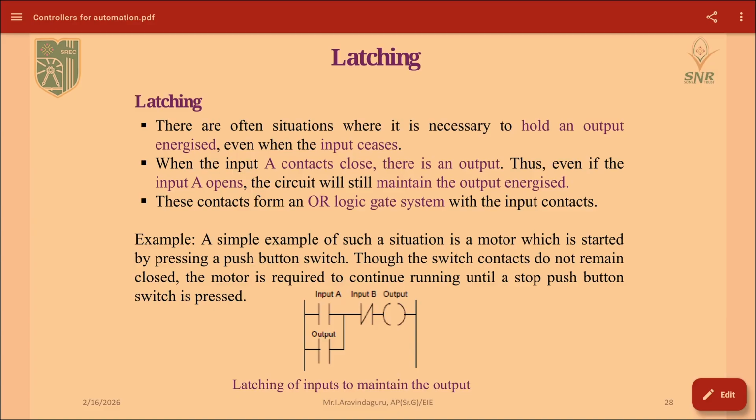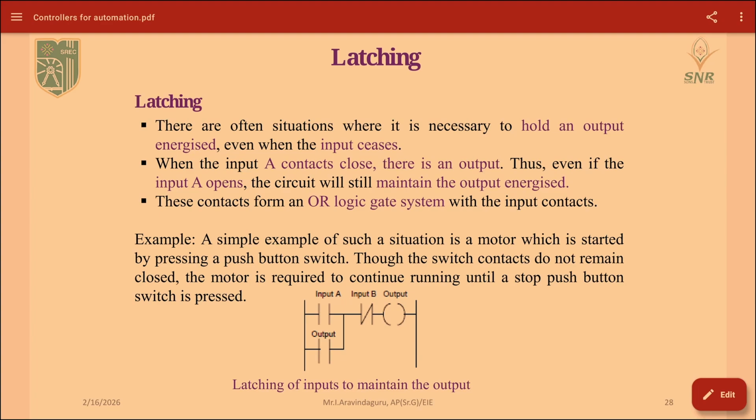Here the input A contacts are closed, then until we press the red button, the state will remain energized. Whenever we press that red button, it will change from the hold state to the stop state. This is explained over here. Latching is nothing but we have to call the output in the contacts.